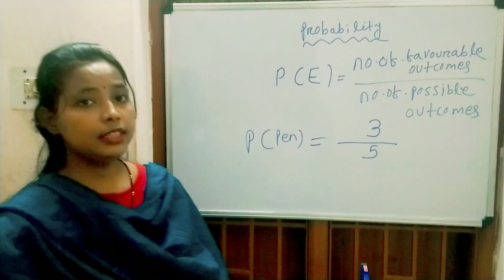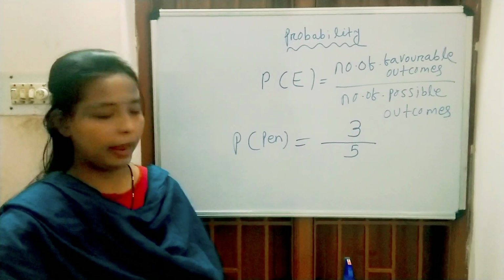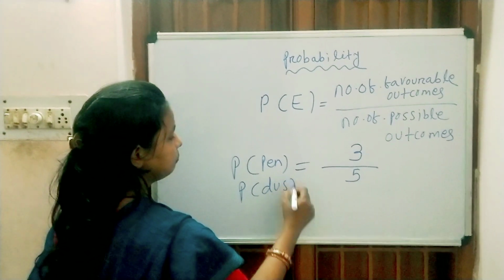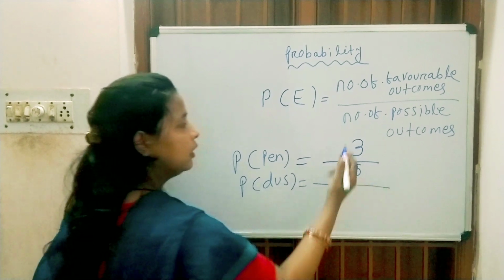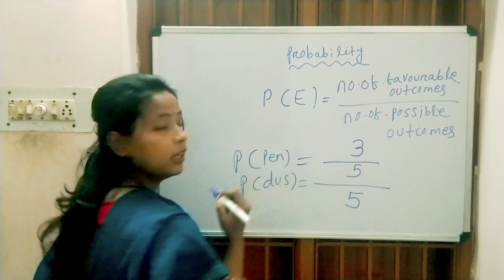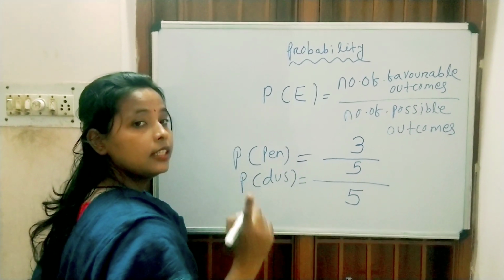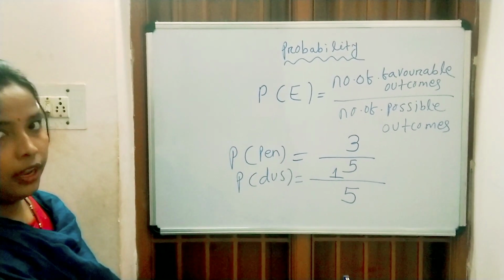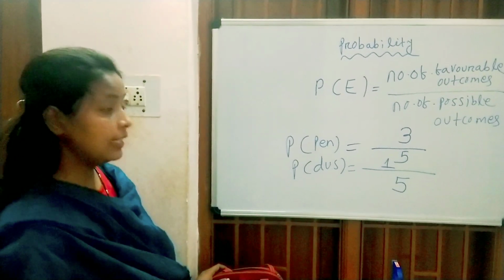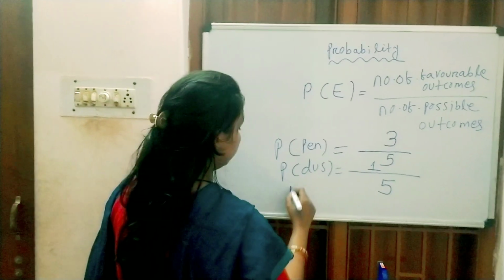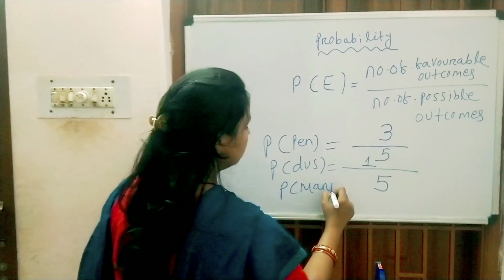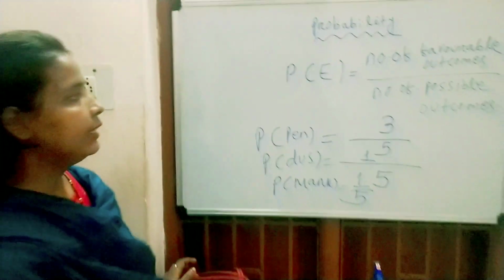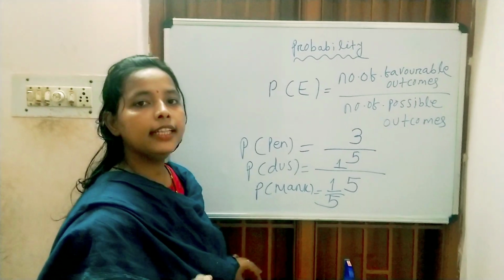Like that, we have seen there was only one duster inside the bag. So the probability of getting a duster: the total number of possible outcomes, the things inside the bag, was 5, out of which the chance of getting a duster is 1. So that is 1 by 5. Now if I ask what is the chance that you will get a marker, the probability of the marker is also 1 by 5. So like this we get the probability of getting a thing.